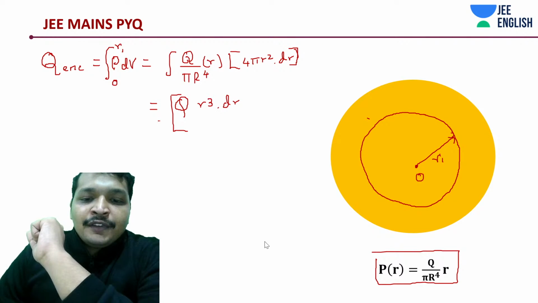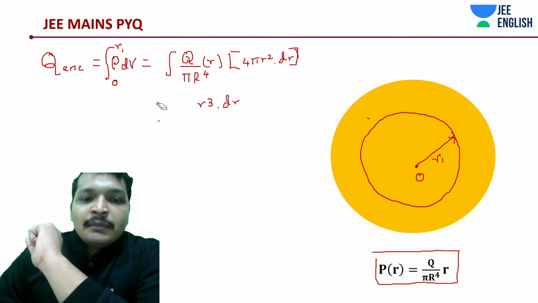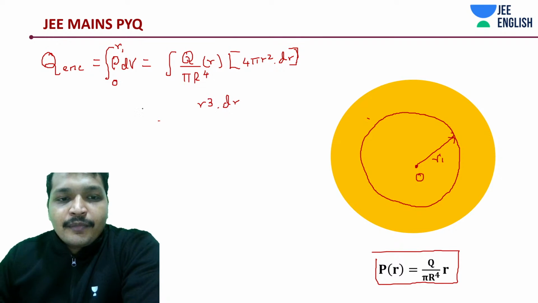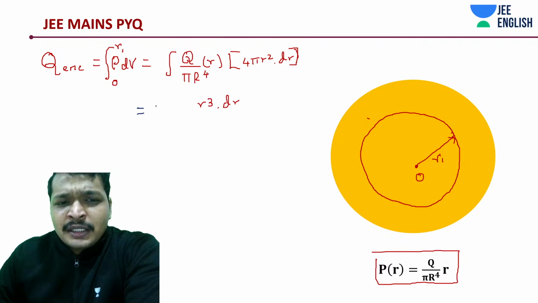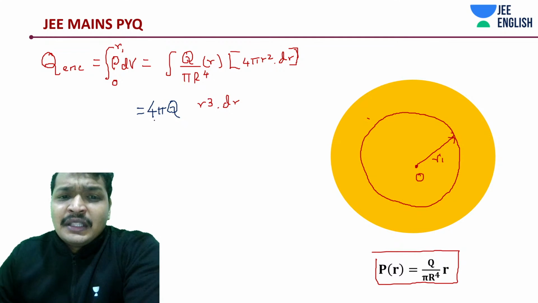Okay, let's do a thing. First of all, pull out all the constant terms and let me write it down in maybe some blue color. What are those constant terms? I'm just going to keep 4 pi for now, just as it is, even though I could have cancelled it out with the pi on the denominator.